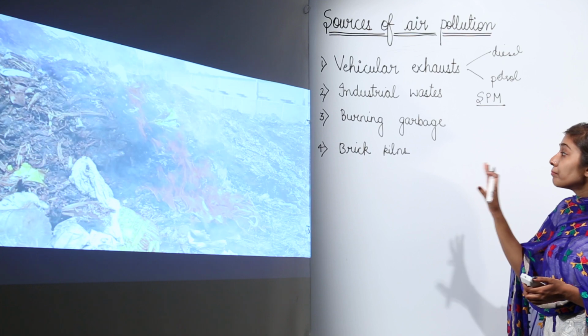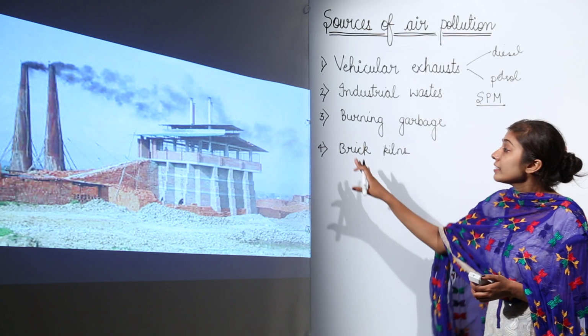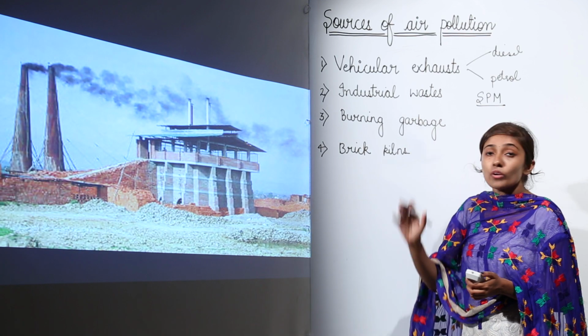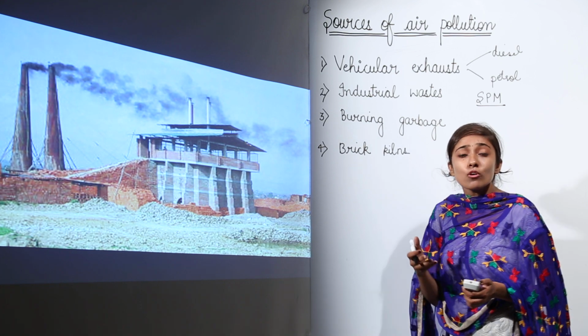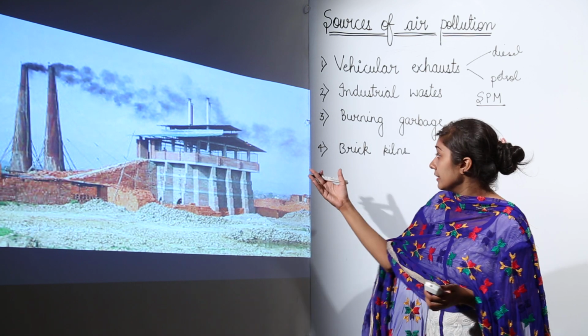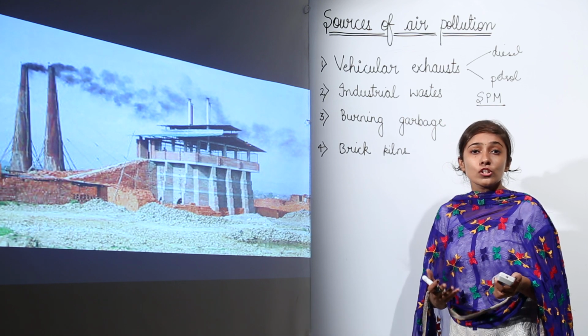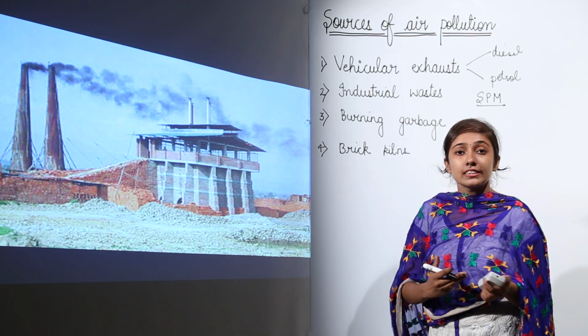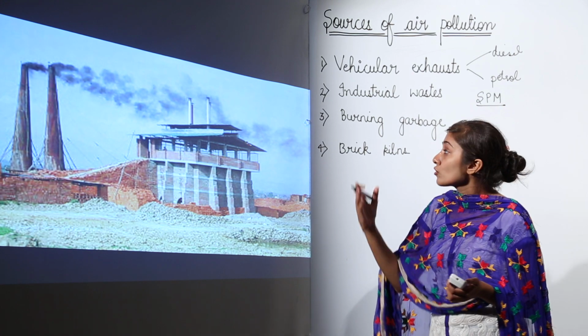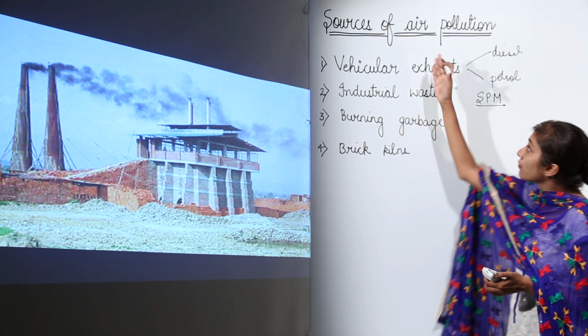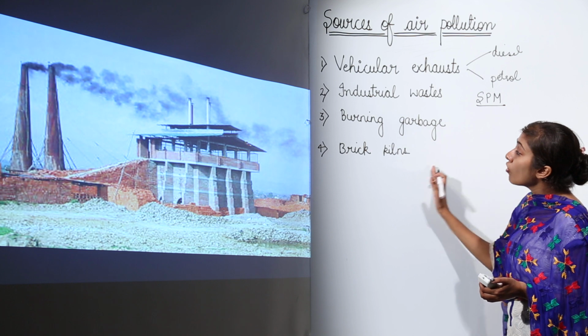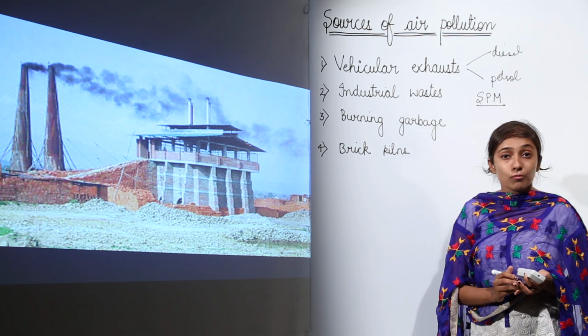Then we have brick kilns. Now, brick kilns also lead to air pollution because a large amount of coal is burnt in brick kilns. So, when a large amount of coal is burnt, definitely it is going to lead to the emission of gases such as carbon dioxide, right. So, this is also going to lead to air pollution. So, these are the four major sources of air pollution.